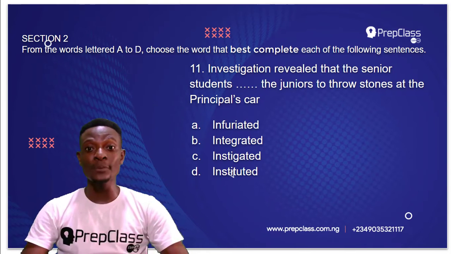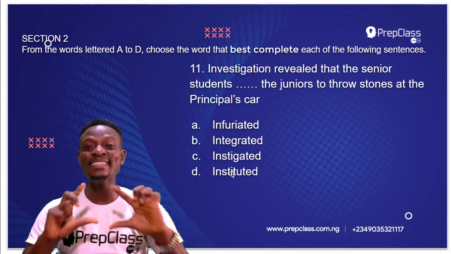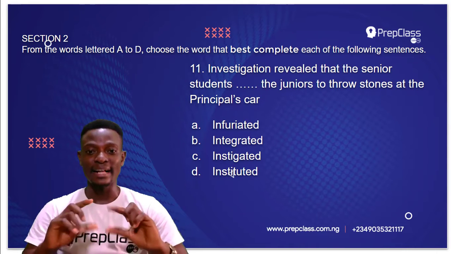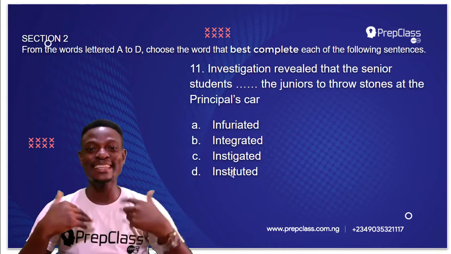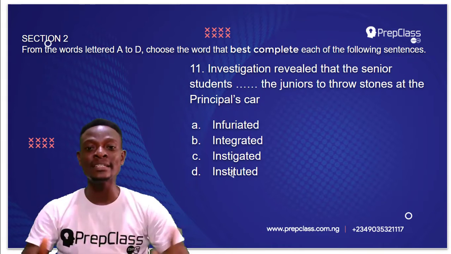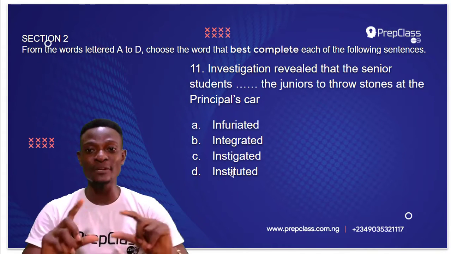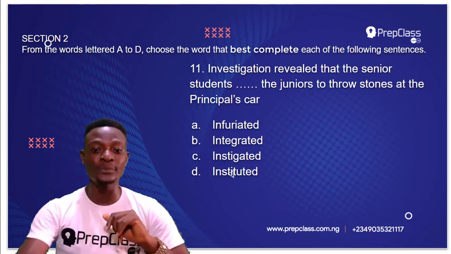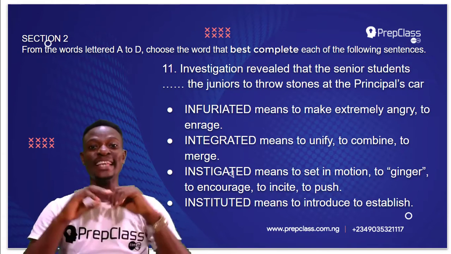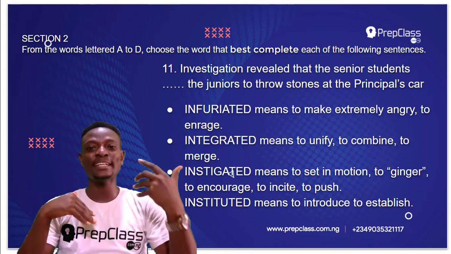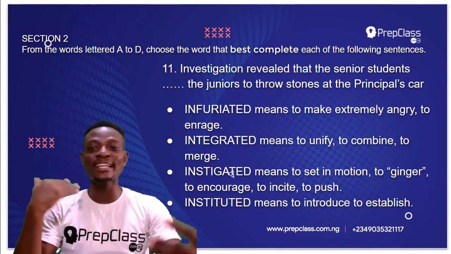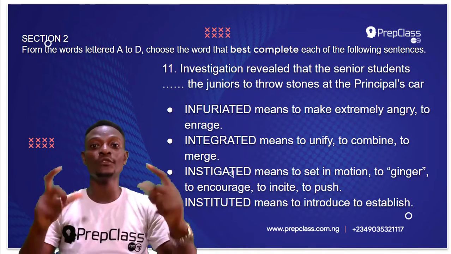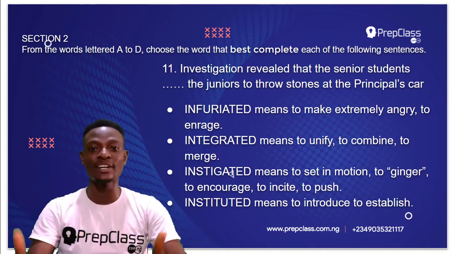Now, which of these options will be the best to complete this sentence? The options we have are infuriated, integrated, instigated, and instituted. Let's look at the meaning of each of the options. The first option is infuriated. Infuriated means to make extremely angry. When you infuriate someone, you've made the person extremely angry.